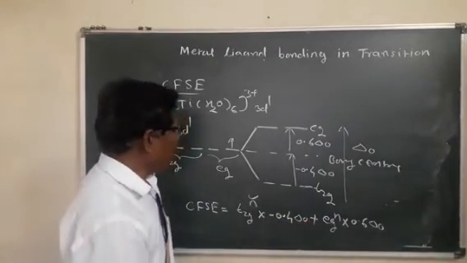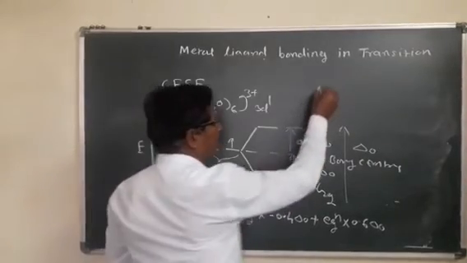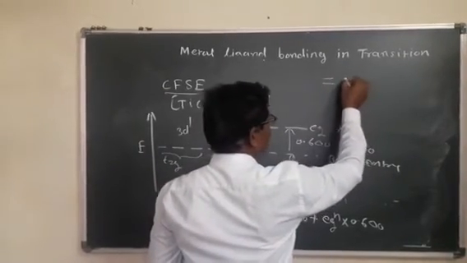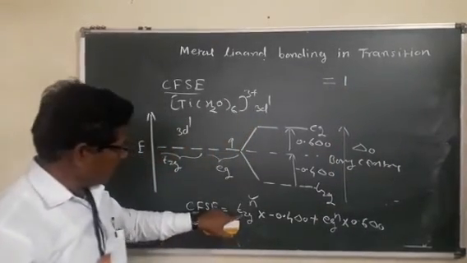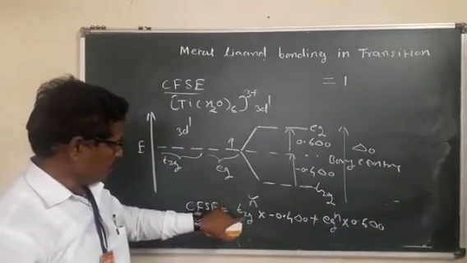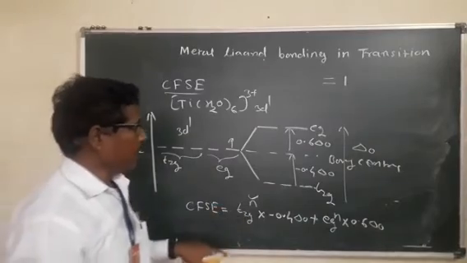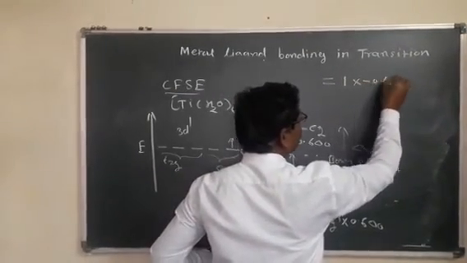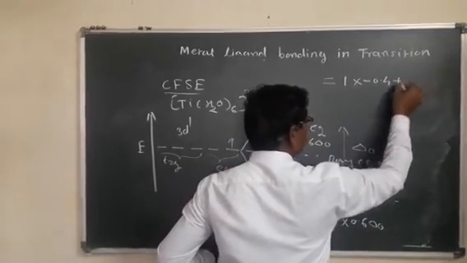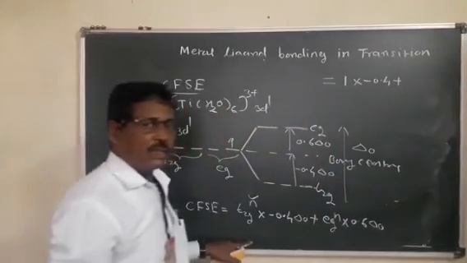Here there is one electron in the t2g orbitals, so 1 into minus 0.4, plus 0 into 0.6 since there are no electrons in the eg orbitals.